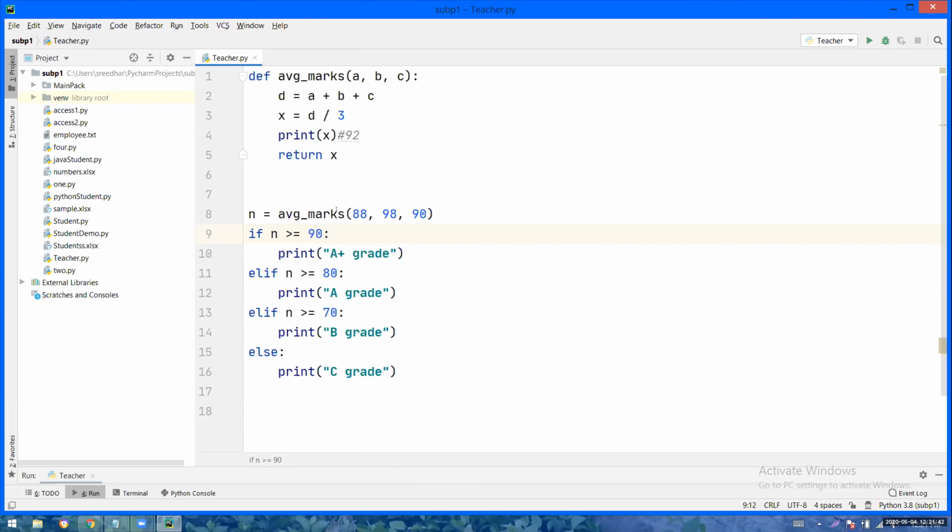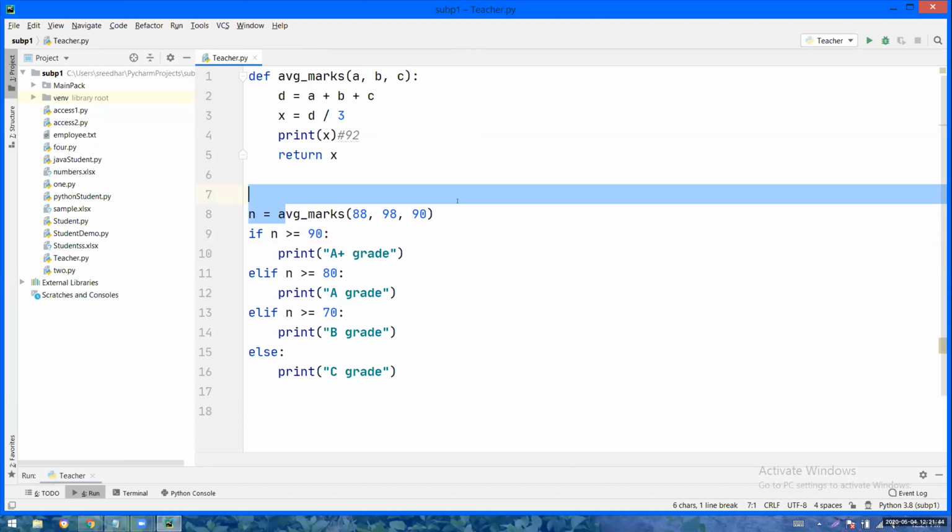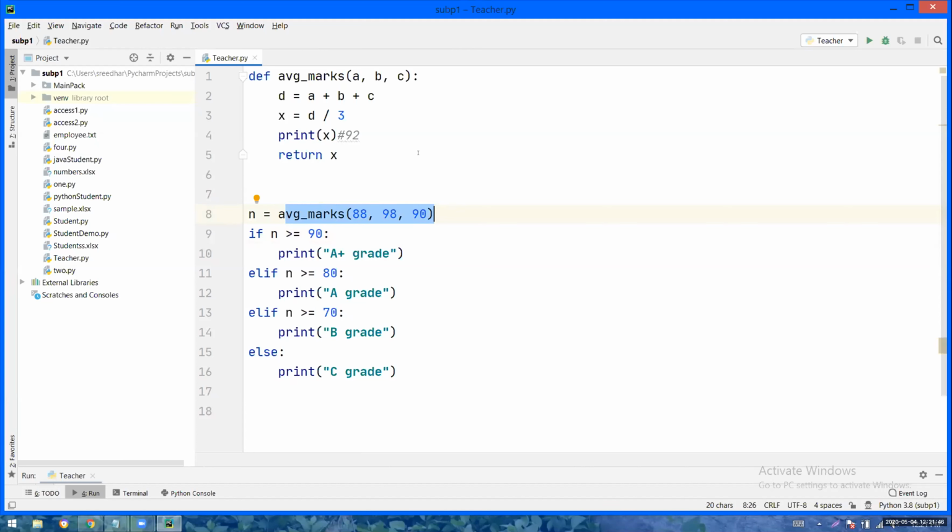So now what will happen? You are calling the average marks definition with 88, 98, 90. You are adding and dividing by 3. So X value will become 92. Print means just that 92 will be printed.